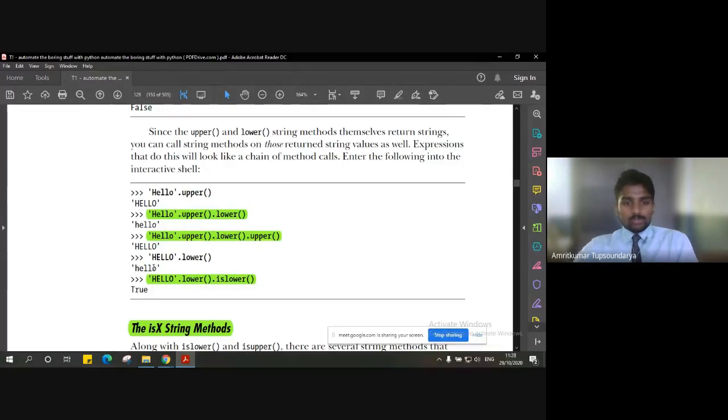Since we have converted all the text into lower and we are checking whether it is lower, definitely we will get true, because they were all converted. That is the reason that when we take this capital letter HELLO, use lower, and check whether it is lower, it gives us true, right?